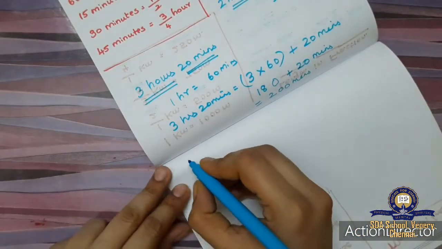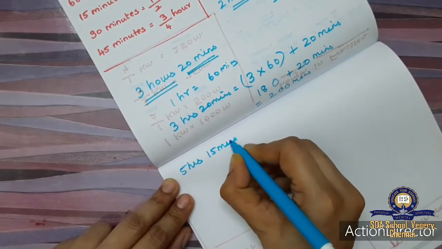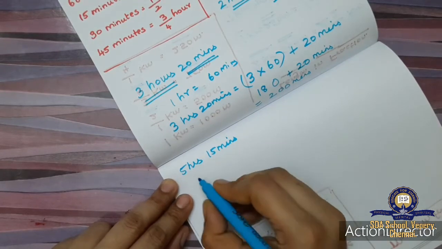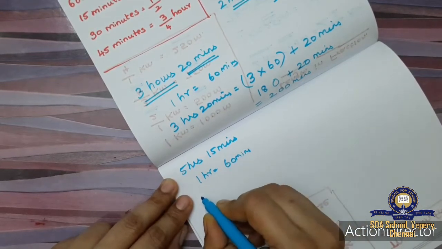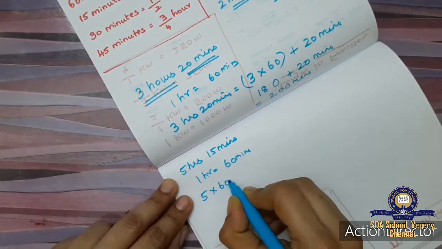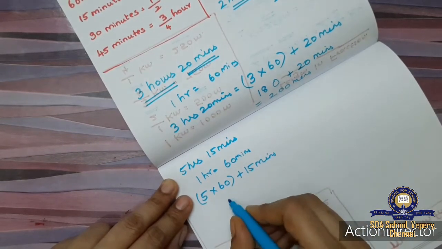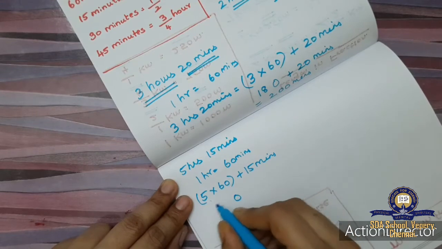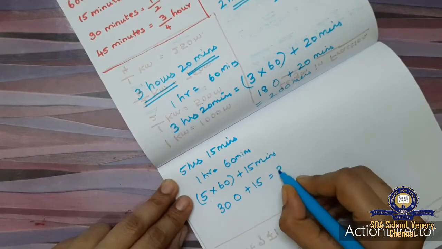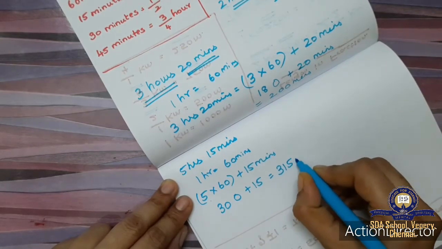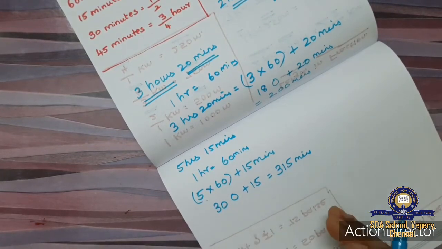Similarly, we will do one more sum. 5 hours 15 minutes. So 1 hour equal to 60 minutes. So 5 hours is 5 into 60 plus this 15 minutes will come as such. Okay, so 5 into 60, 5 zeros are 0, 5 sixes are 30, plus 15. So the answer is 315 minutes. This is how you will convert hours into minutes.